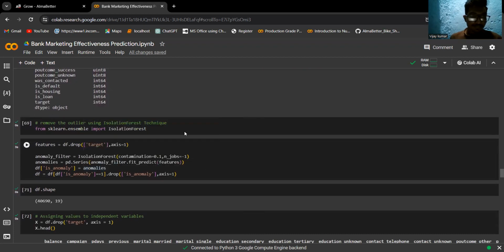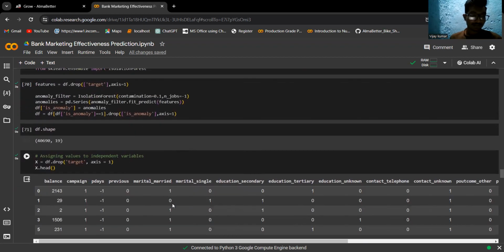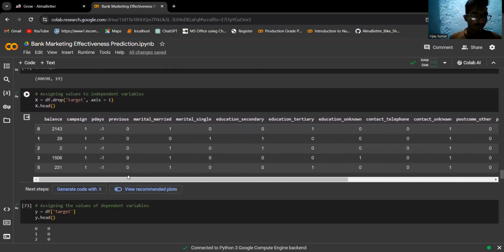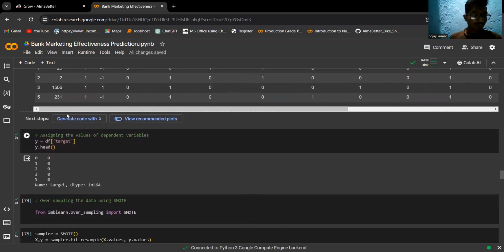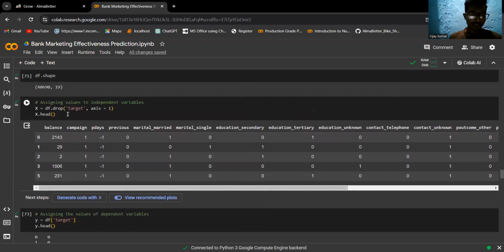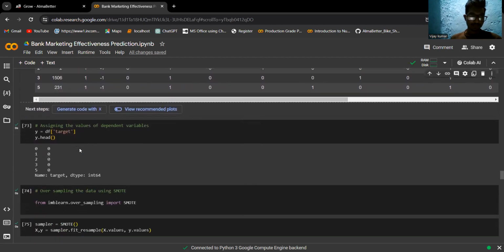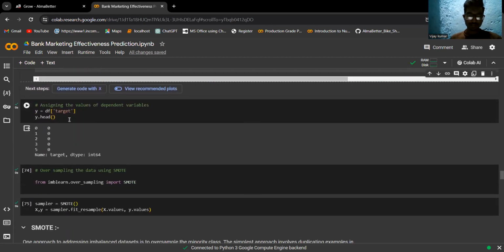Using isolation forest, we are eliminating anomalies. Now we are assigning x to the independent variables and y to the dependent variable, that is the target.